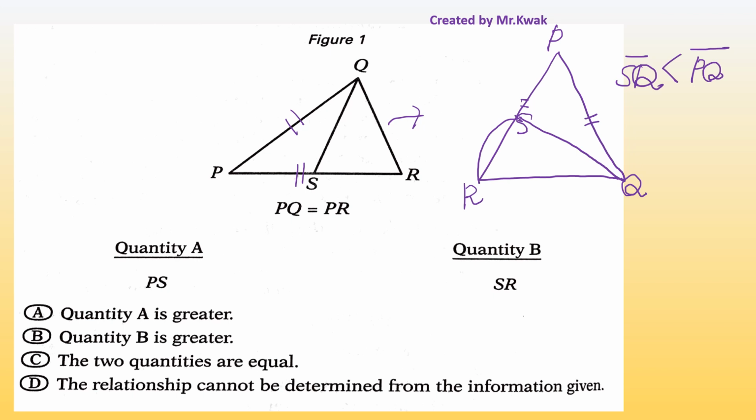A, quantity A is greater. B, quantity B is greater. C, two quantities are equal. D, we couldn't figure out with given information.